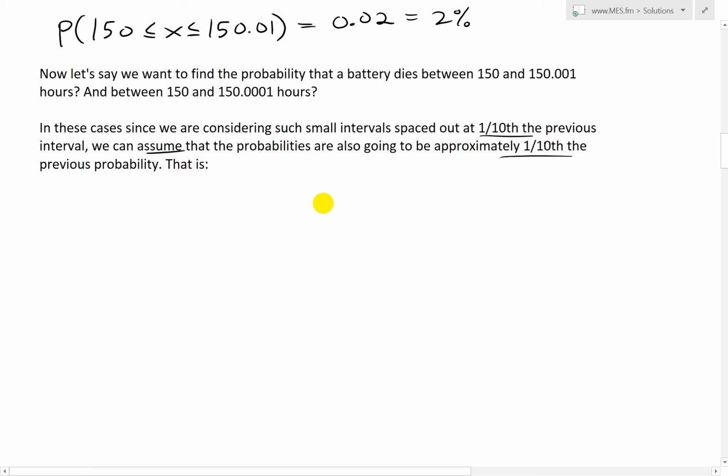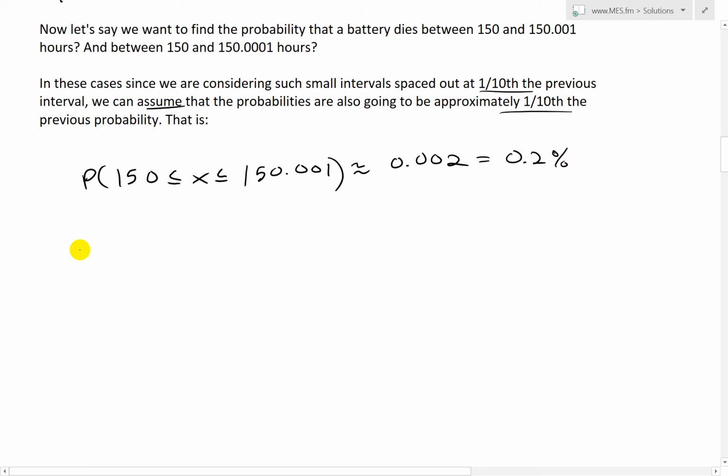So if we were to write 150 less than x less than 150.001 for the second interval, which is slightly smaller, one decimal place away, this is roughly equal to 0.002, so we just divide this by 10, and this equals 0.2%.